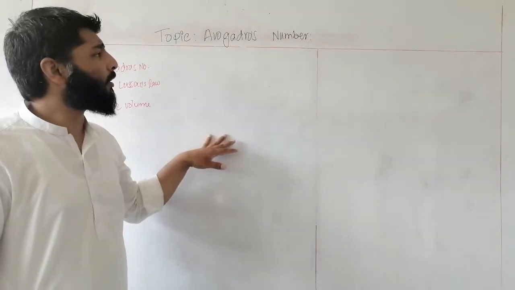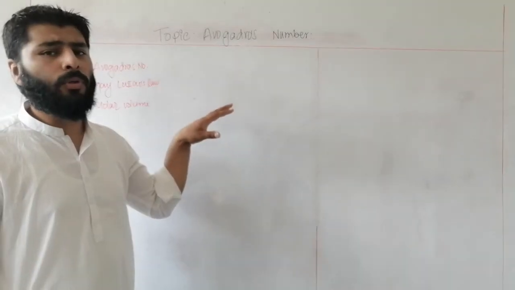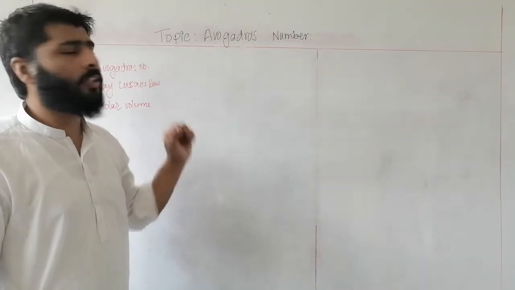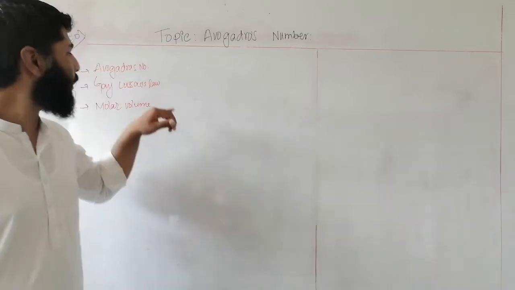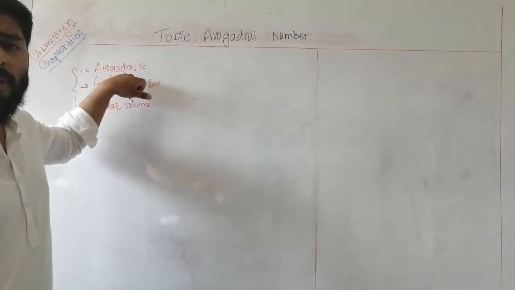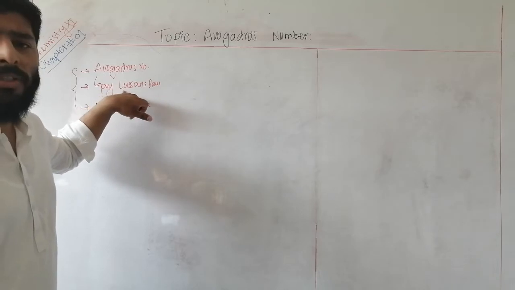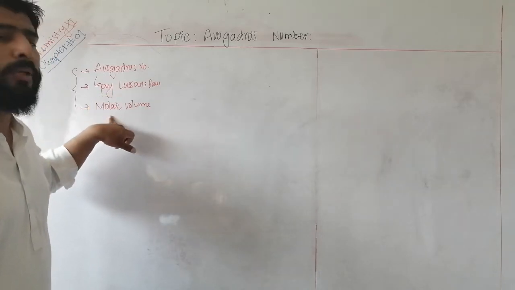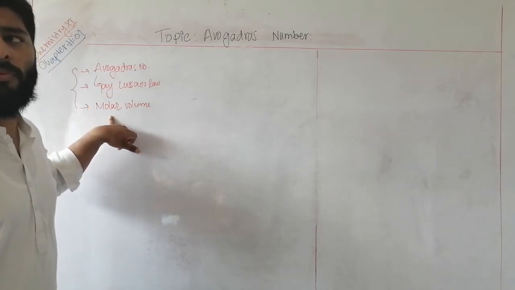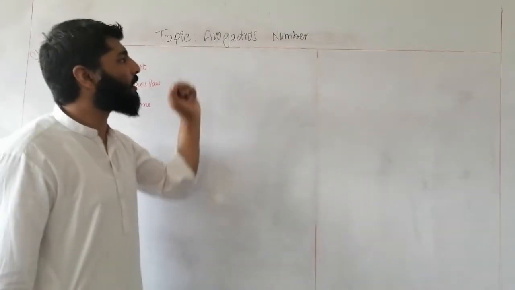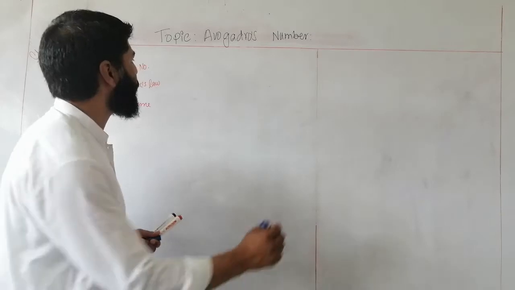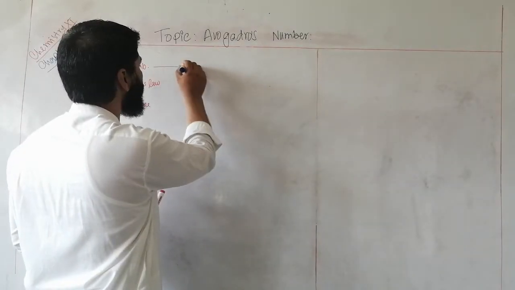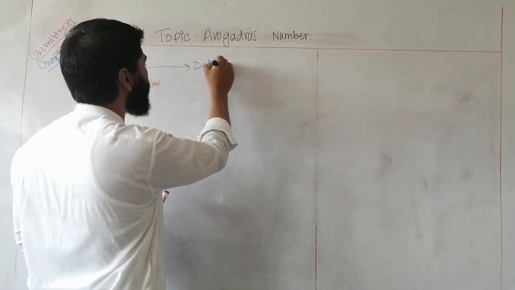In the previous class, you have discussed the concept of mole. Now you are going to discuss the concept of Avogadro's number. In this lecture, we will discuss the concept of Avogadro's number, the concept of Gay-Lussac law, and the concept of molar volume. First of all, we will discuss Avogadro's number. What is Avogadro's number?